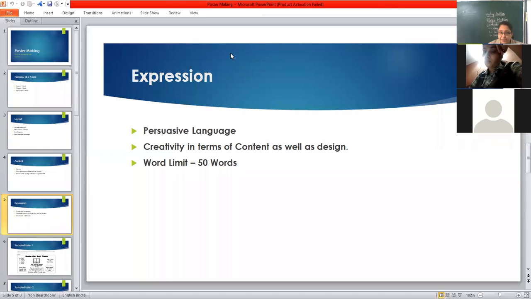Then creativity in terms of content as well as design. Creativity is a must. Whether you write, draw, paint or speak, creativity is the essence of everything that you do. You have a lot of creativity in so many things that you do, so it matters a lot in answers also, right?